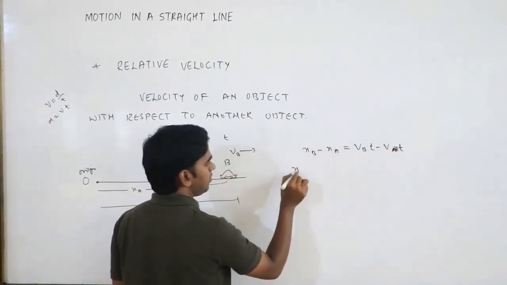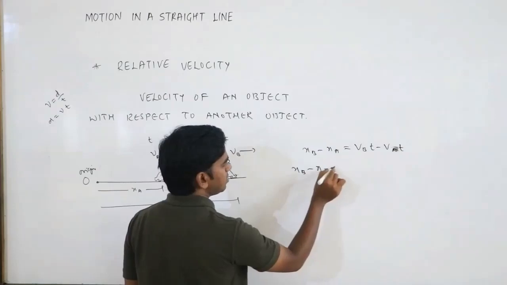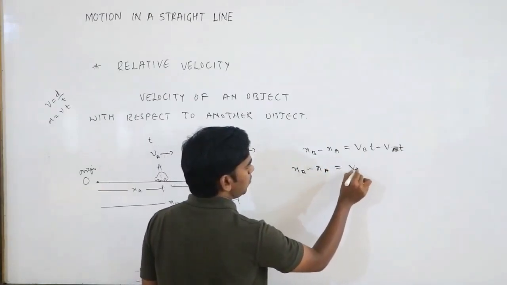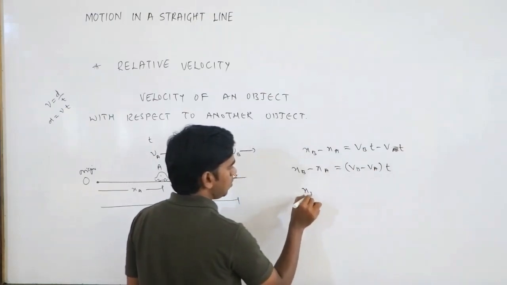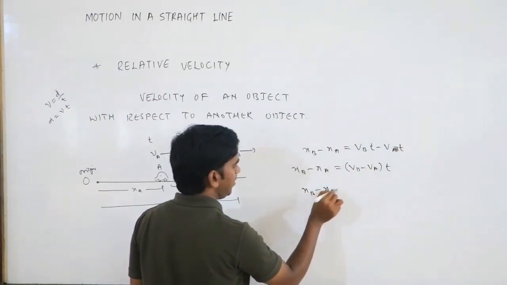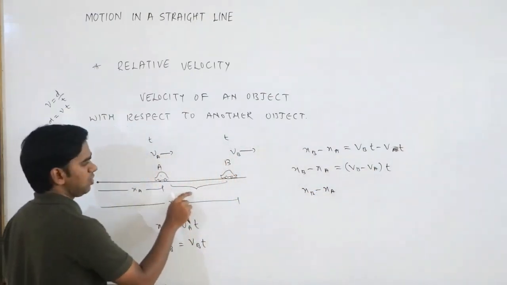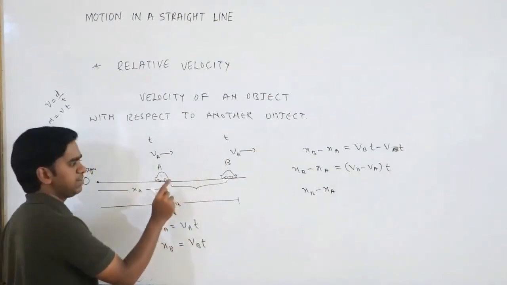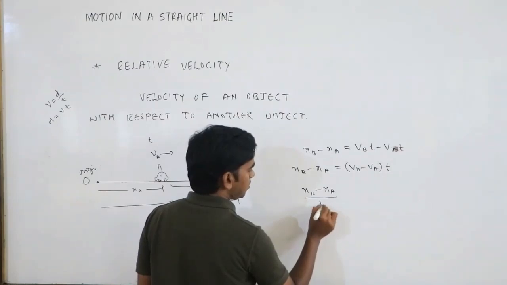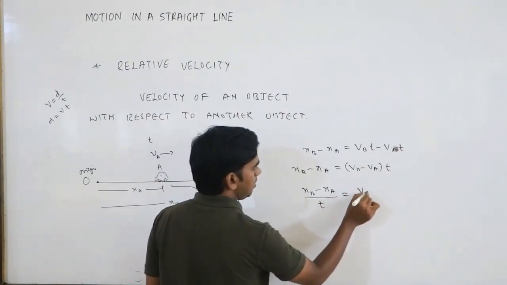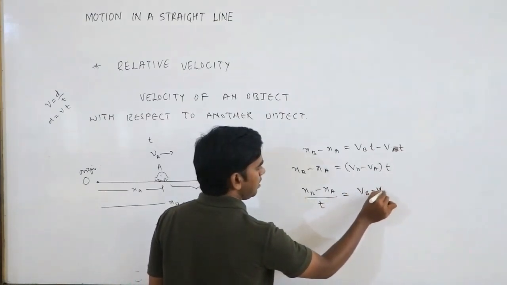Take t outside: XB minus XA equals (VB minus VA) into t. XB minus XA is the distance, or displacement, between A and B. So the time comes here: t equals (VB minus VA).